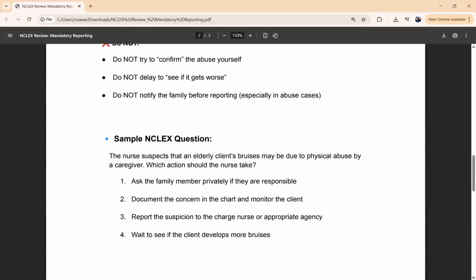Now, sample question right here. The nurse suspects that an elderly client's bruises may be due to physical abuse by a caregiver. Which of the actions should the nurse take? Ask the family member privately if they are responsible. No. Document the concern. We want to report. We want to do something about reporting before we even think about documenting. Report suspicion. Correct. Wait to see if the client develops more bruises? No, that's wrong. So your answer is 3. So that's the sample question that tests you on mandatory report.